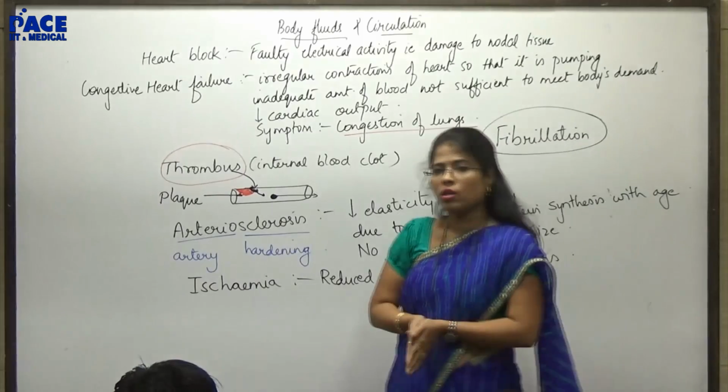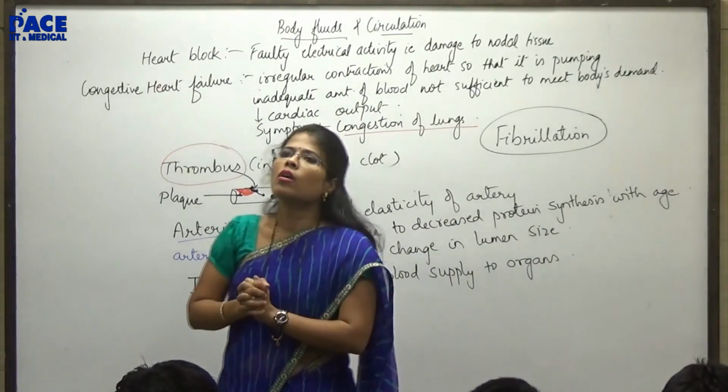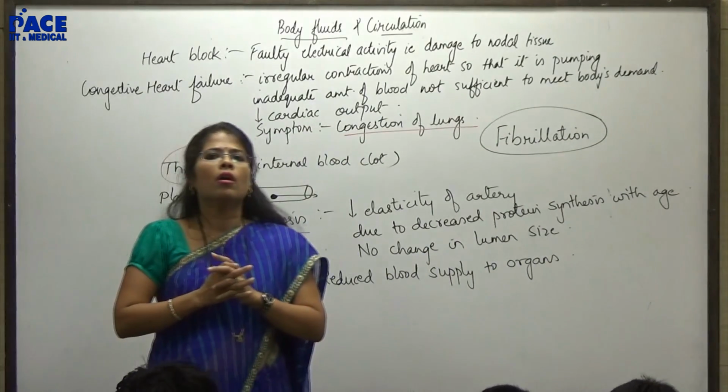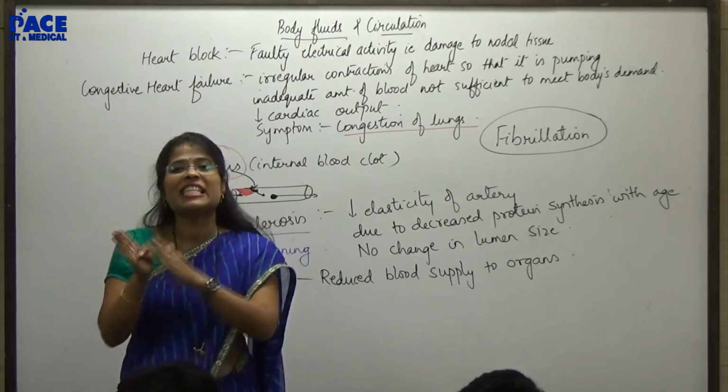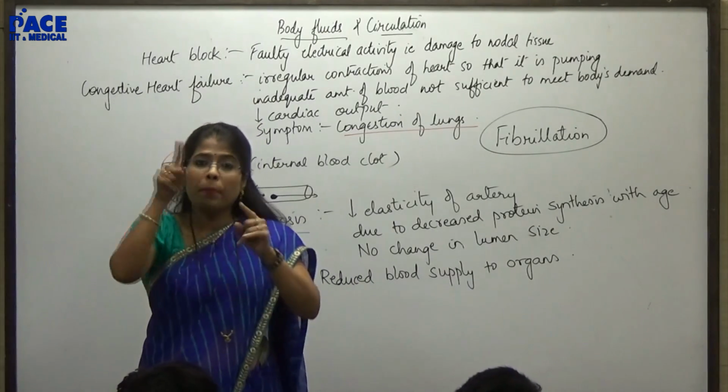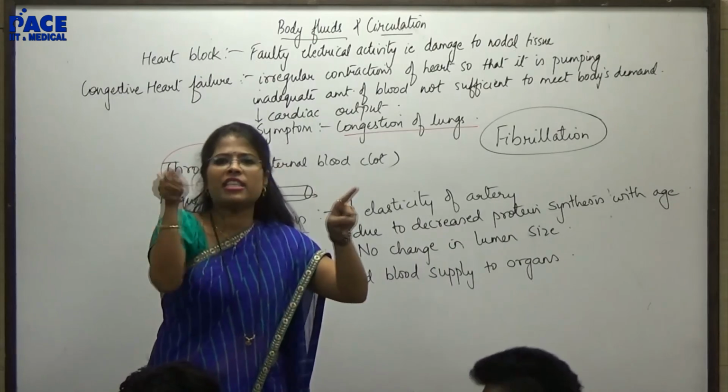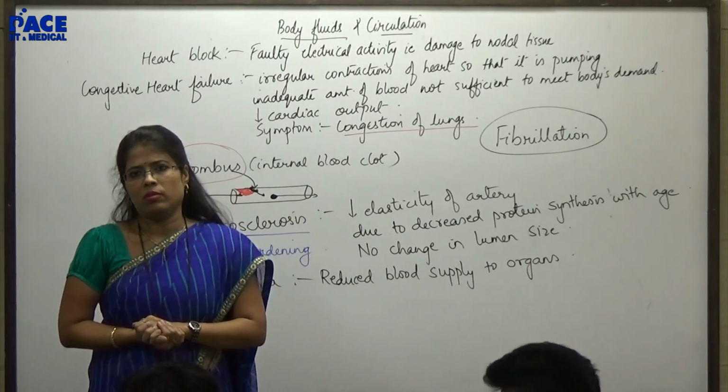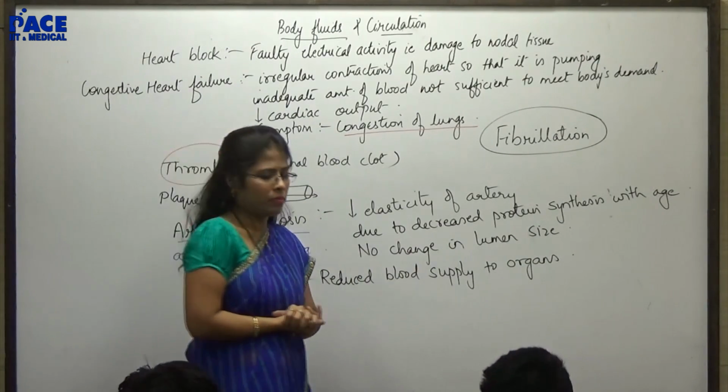Excuse me, ma'am. P wave will indicate the contraction of both the atria, or the beginning of the systole. It has started. PR interval indicates atrial systole. Okay, thank you, ma'am.